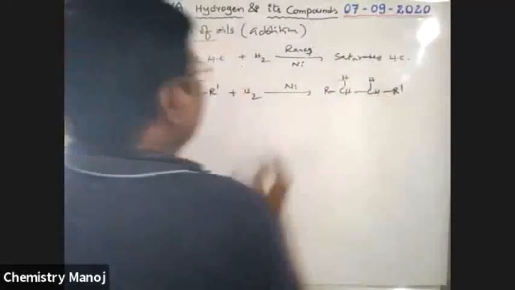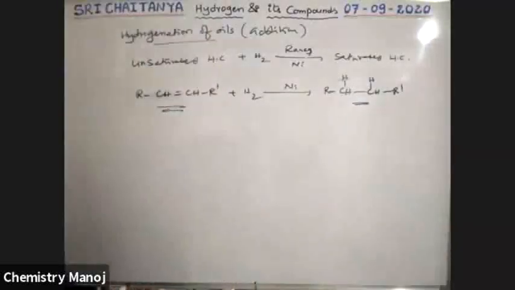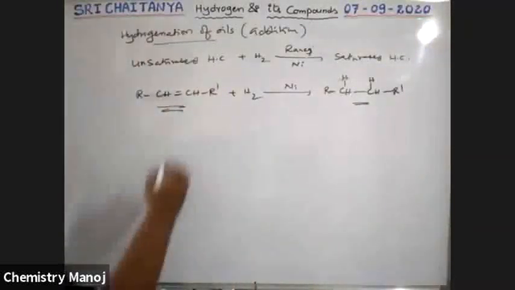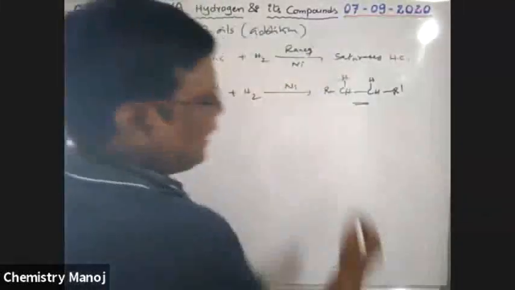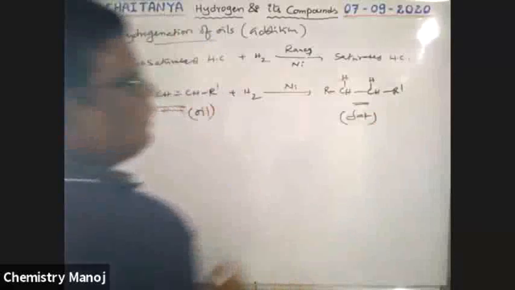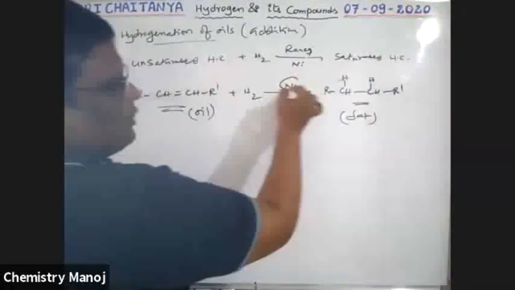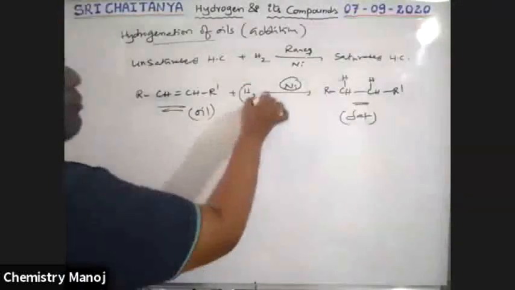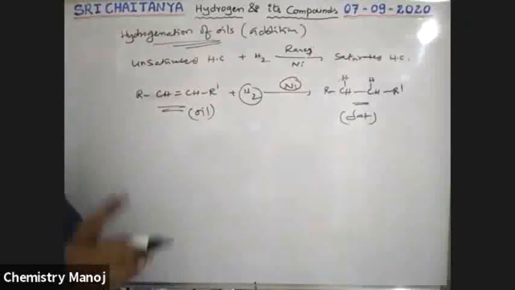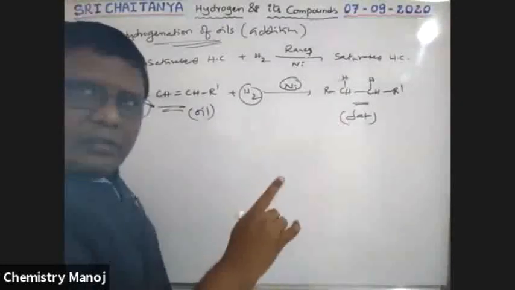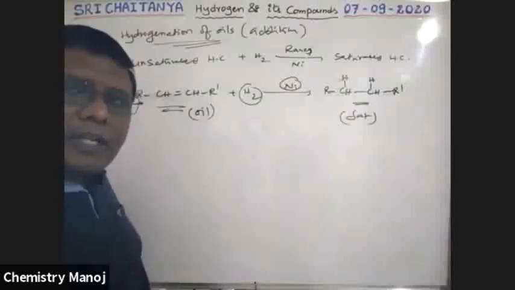R dash, it is an unsaturated hydrocarbon. Change it to saturated hydrocarbon. It is nothing but oil, and it is nothing but dalda and fat. In dalda making, Raney nickel acts as a good catalyst. Here, hydrogen is applied. This process is called hydrogenation of oils. There, hydrogen is used as a reagent for making dalda-like materials.